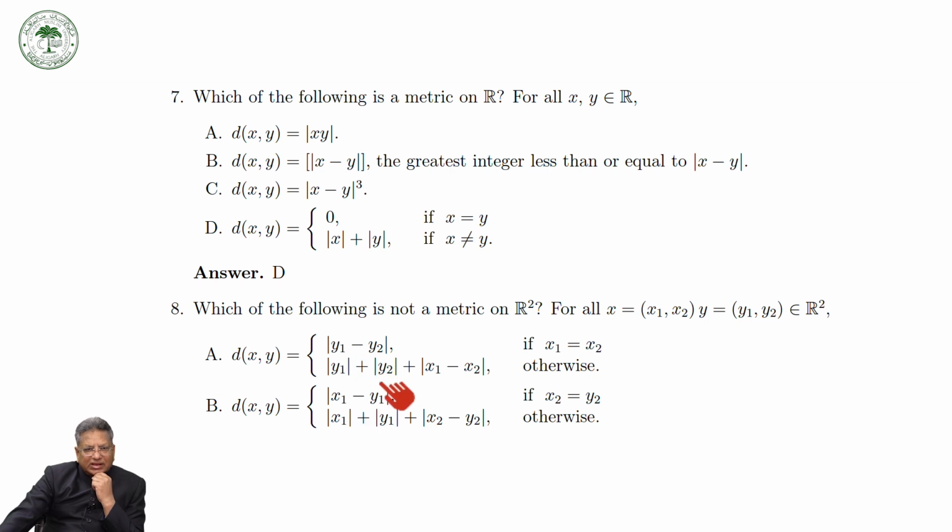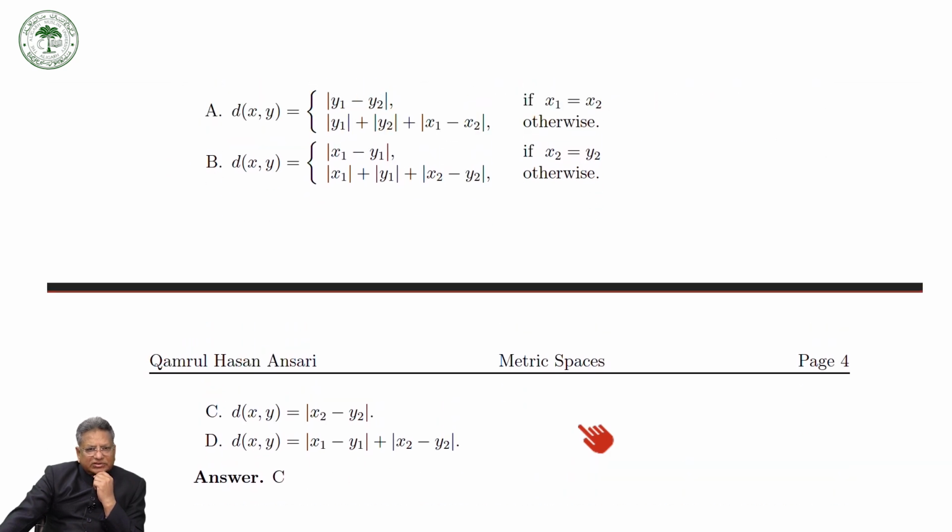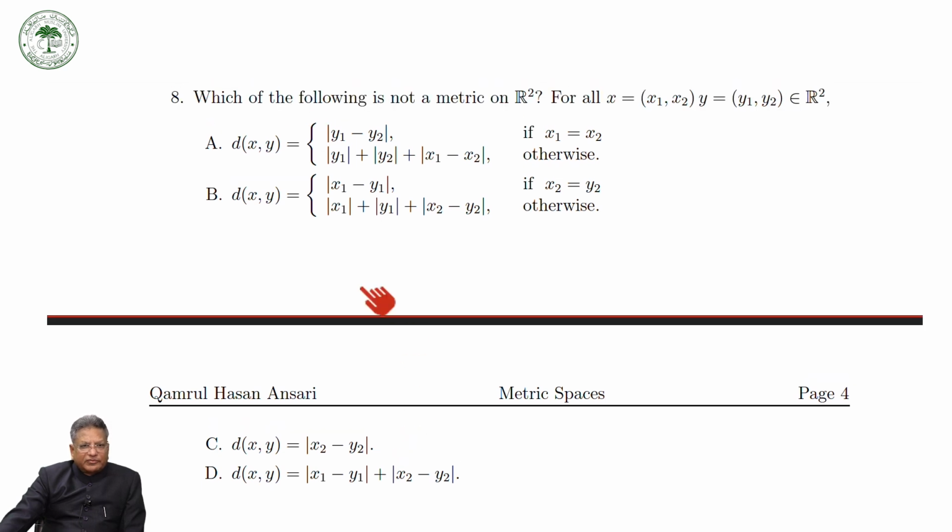And this you have to check simply, but here you can see that we have seen that this is not a metric. I have already mentioned that this is not a metric. So if you remember, instead of simplifying and checking all the conditions of a metric for A, it would be very difficult and it will take quite a long time. And similarly for B, it will take a long time to check all the four conditions of a metric.